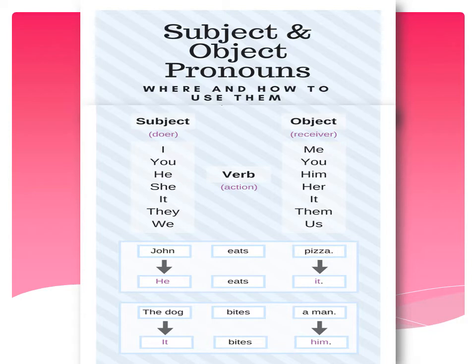Now see the example. John eats pizza. In this sentence, John and pizza are nouns that are replaced by he and it. Now it becomes he eats pizza. Now he and it are pronouns where he is a subject pronoun and it is an object pronoun. Now see the next example. The dog bites a man. In this sentence, dog and man are nouns that are replaced by it and him. So it becomes it bites him. Now it is acting as a subject pronoun here and him is acting as an object pronoun here.